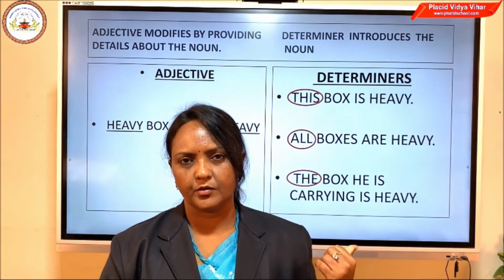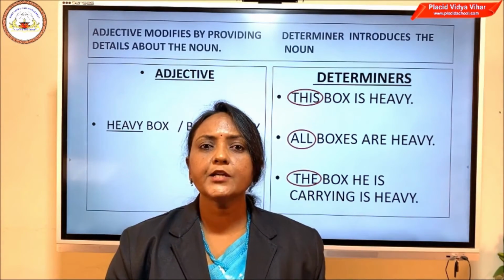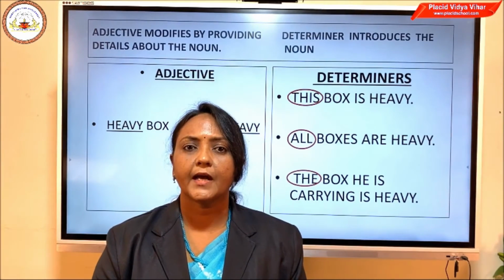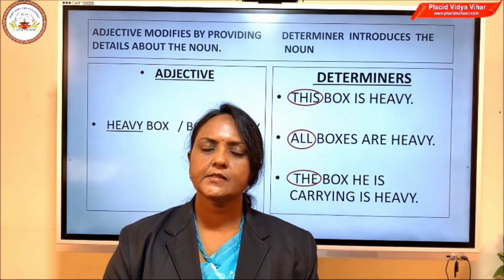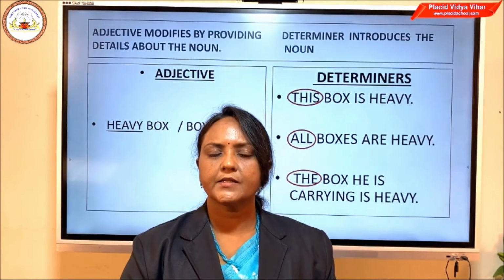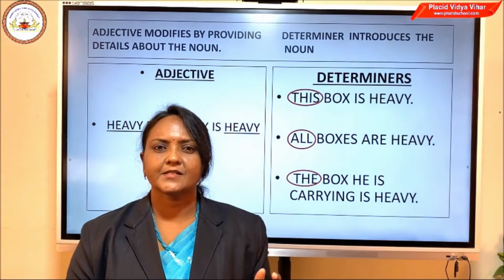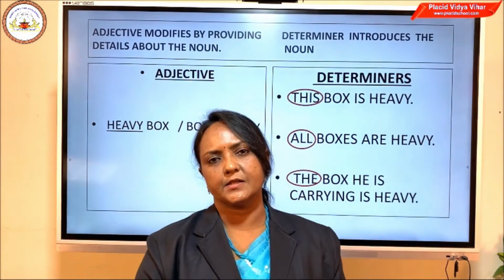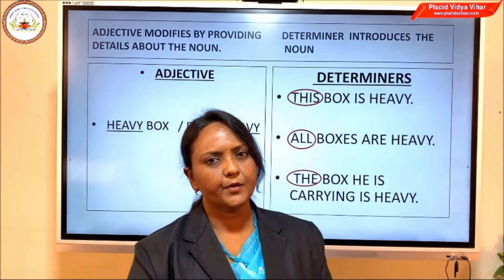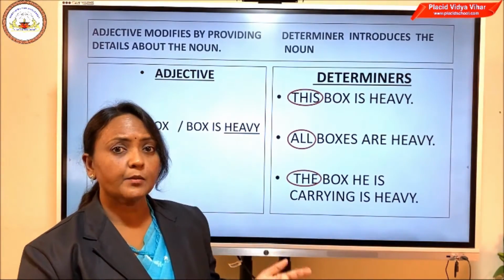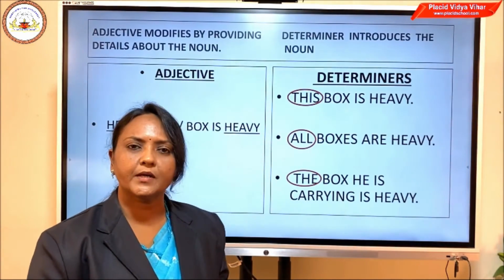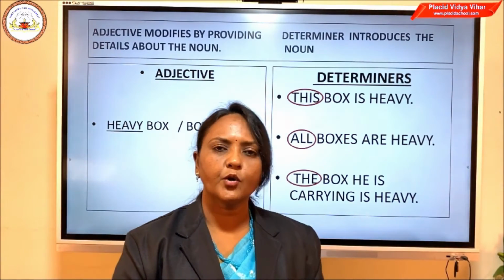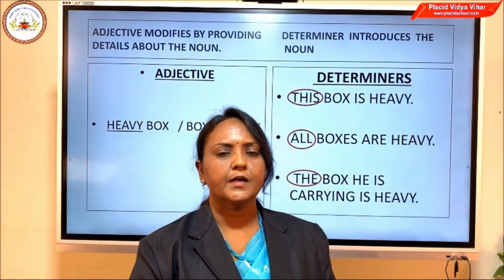Box is the noun. So what kind of box it is? It is specified by the word heavy. So heavy is an adjective. So adjective is a word that modifies a noun by giving extra details about it. Is it clear? Okay. You can also say the box is heavy. Either way it is correct. Now let us see what are determiners.